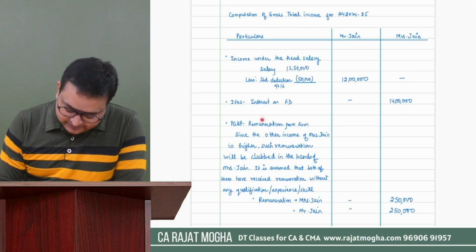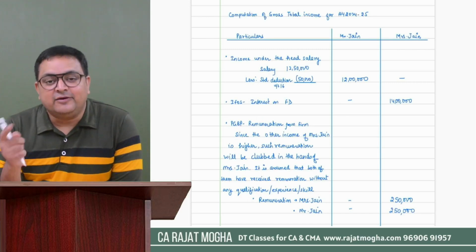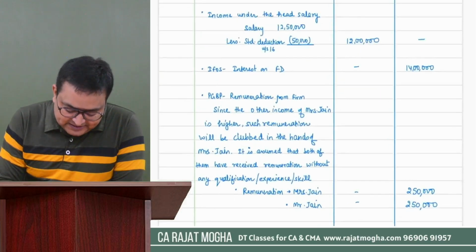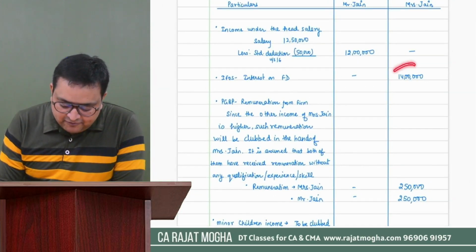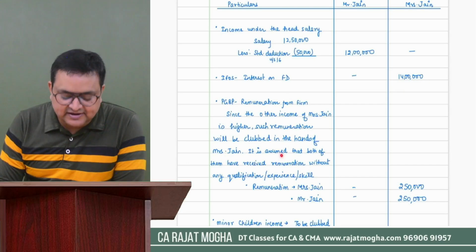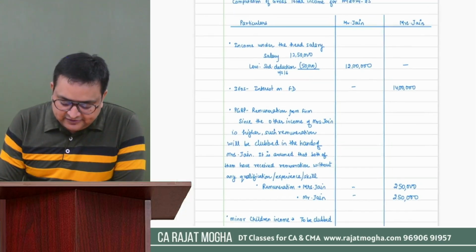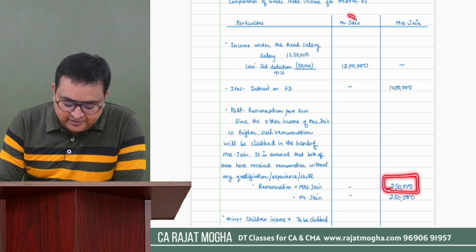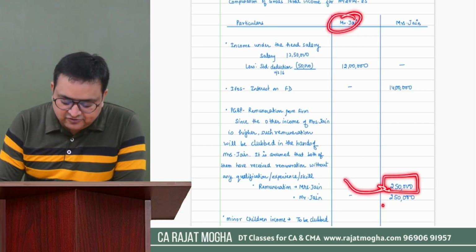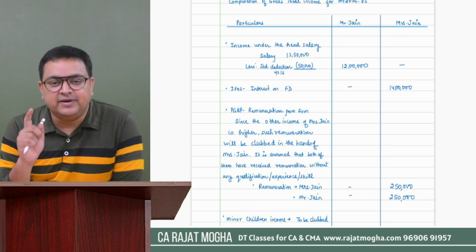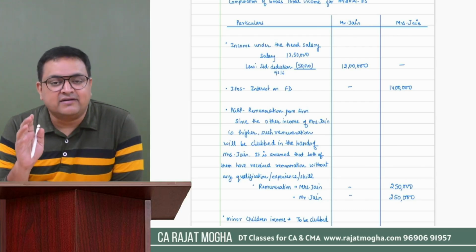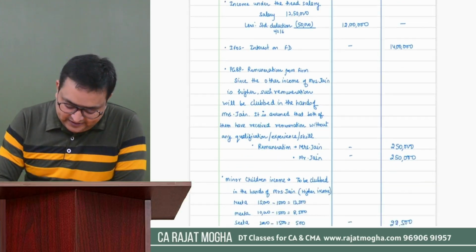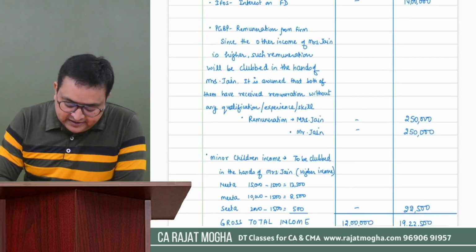Now they are getting remuneration from their partnership firm, that is PGBP income. So I have written it is PGBP. And since other income of Mrs. Jain is higher, the remuneration which is received would be clubbed in the hands of Mrs. Jain. So her remuneration is 250 and her husband's remuneration is 250. That would be clubbed in the hands of Mrs. Jain. So here I have given an assumption that they are receiving this remuneration without any qualification, skills or experience, right?